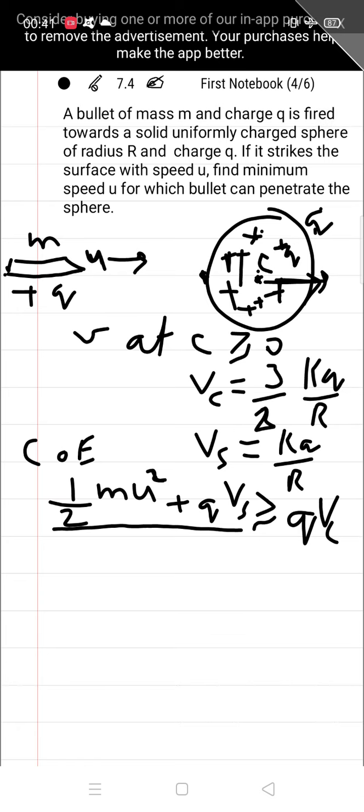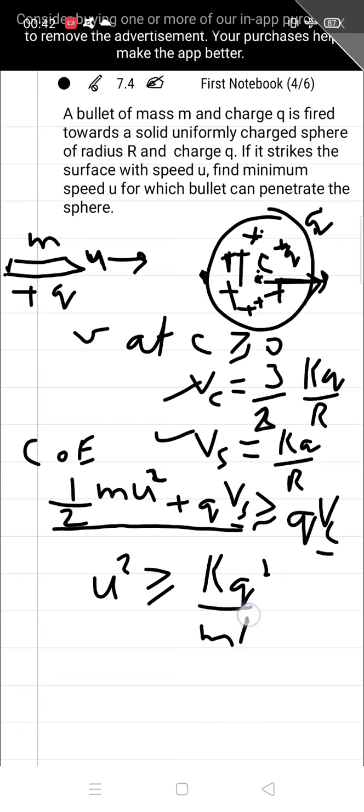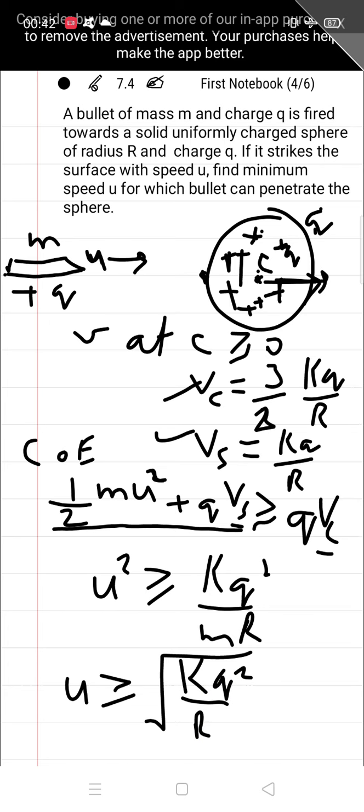Now solving this, substituting the values of Vc and Vs here, we will come to the expression u square is greater than or equal to kq square upon mr, or u is greater than or equal to root of kq square upon mr. So this will be the answer, the expression for the minimum speed u for which the bullet can penetrate the sphere.